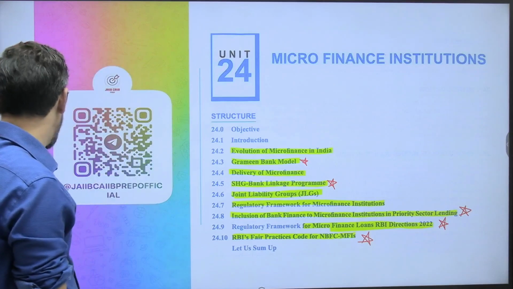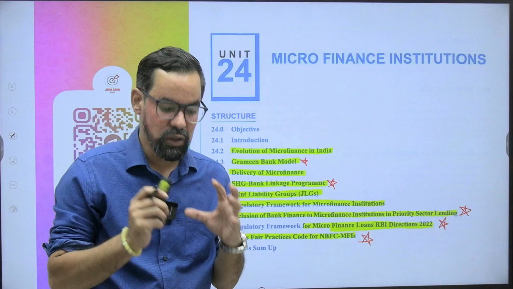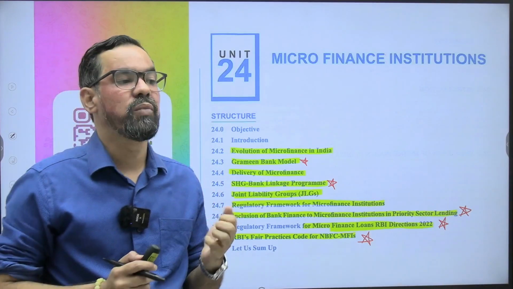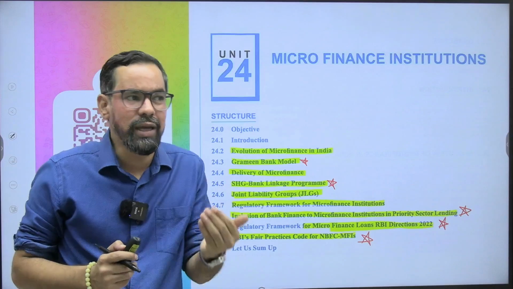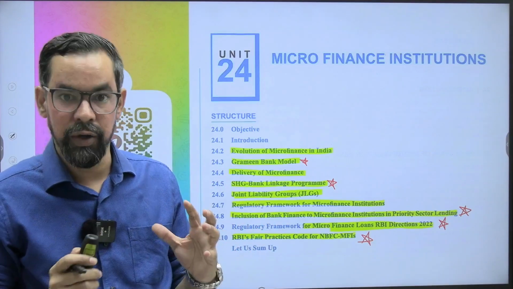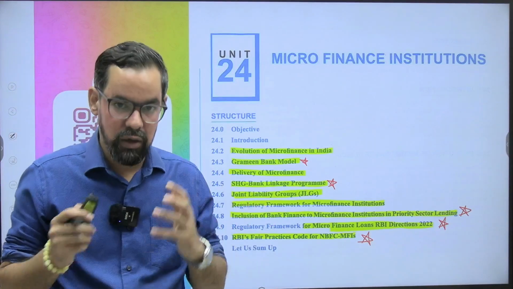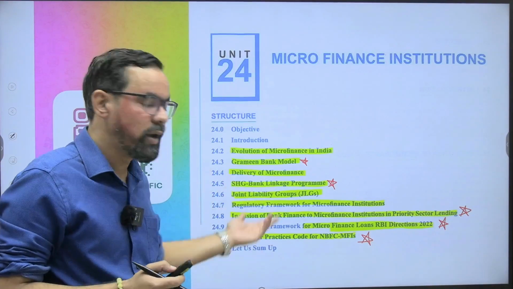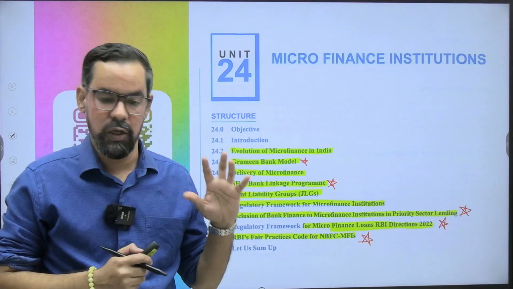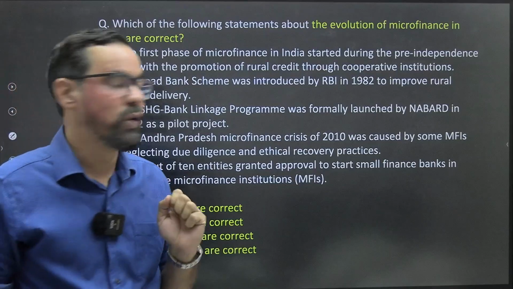With the help of a set of MCQs, we are going to discuss this unit in detail. As I told you, you can expect half mark to 1 mark questions, and they will be statement driven. Which of the following statements is most accurate or inaccurate about the RBI guidelines or the Grameen Bank model or the other one? Chalo, so we'll start our discussion with the very first question on your screen.